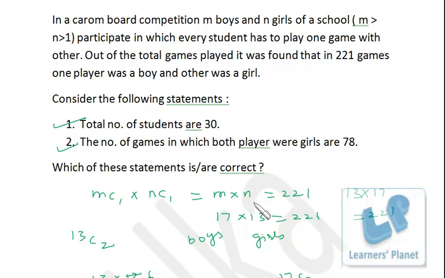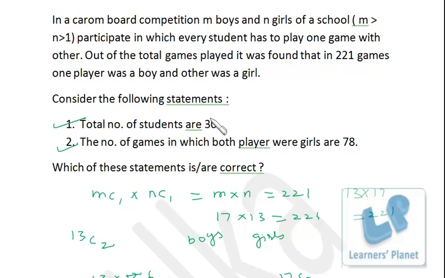M into N represents the total number of games, which is 221. We are left with just one combination, 17 into 13, that produces 221. Since M is greater than N, 17 boys and 13 girls, so in all 30 students. So this statement is correct.